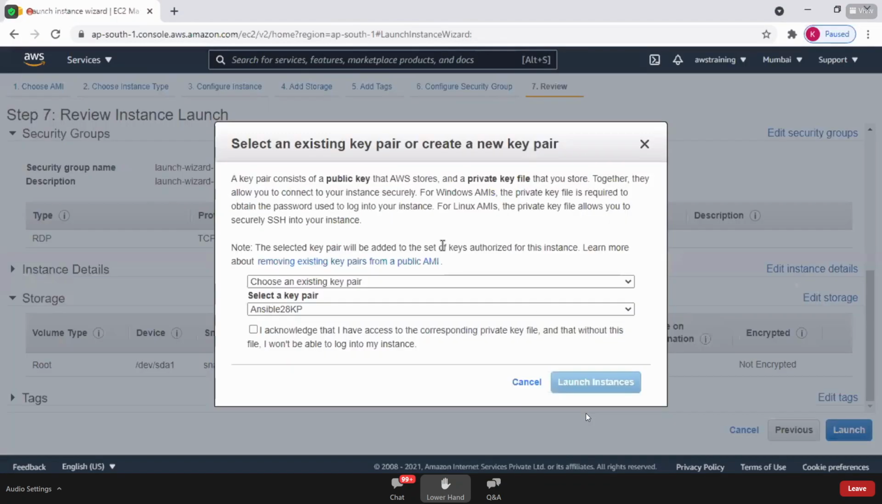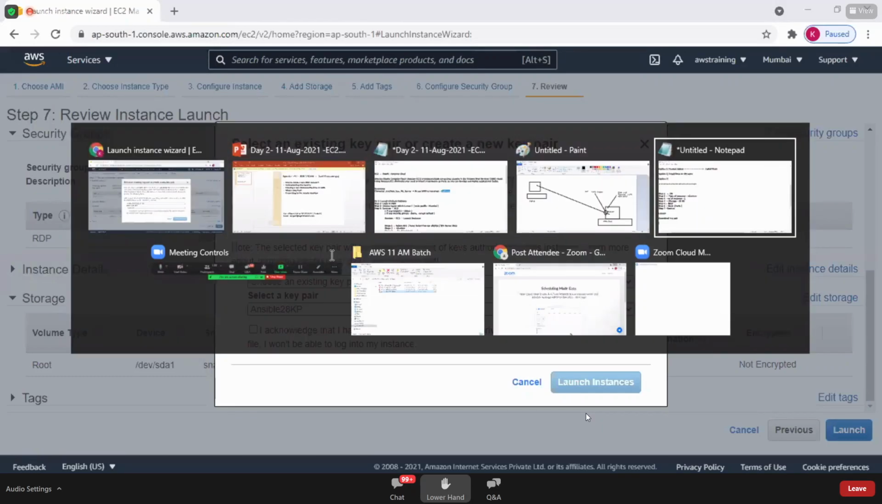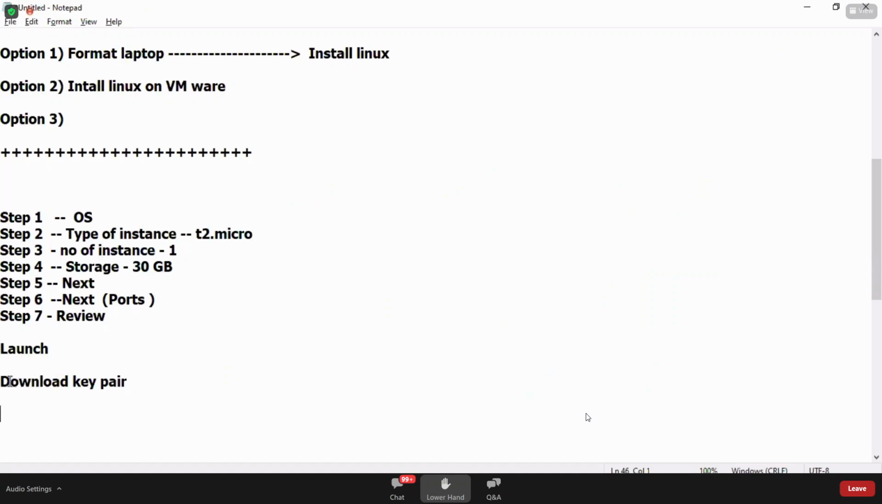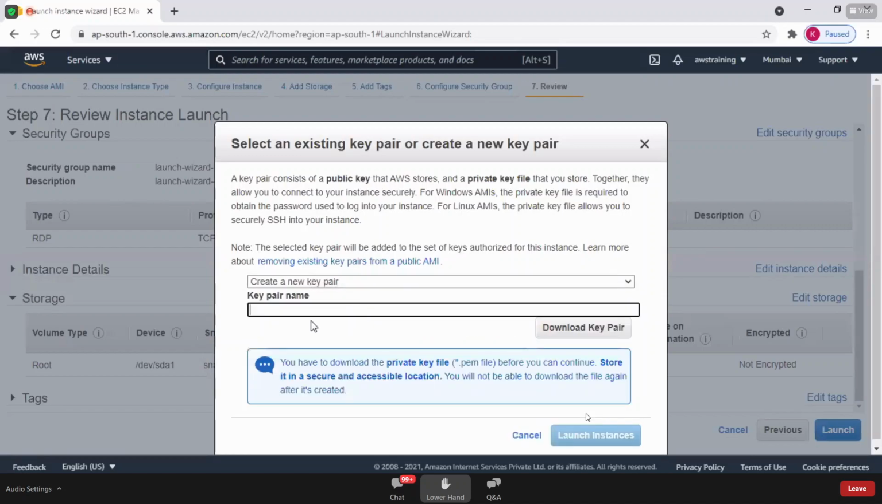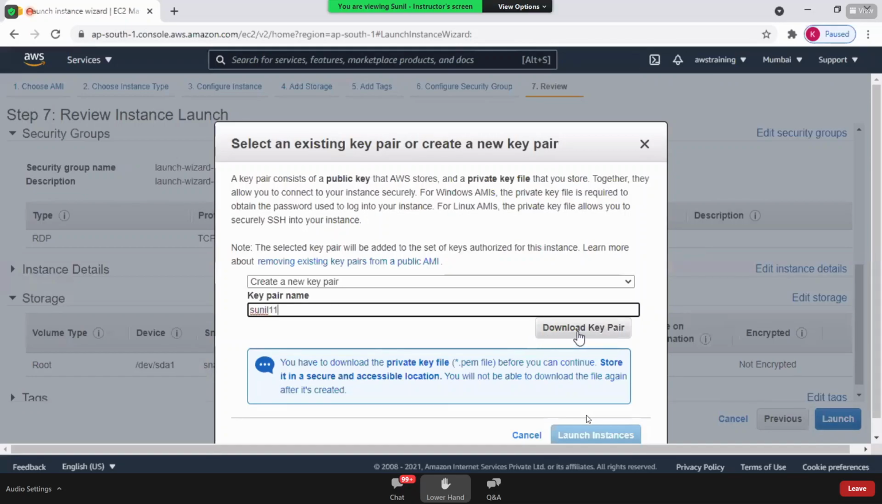When I click on launch, please observe: select an existing KeyPair or create a new KeyPair. As expected, it is asking you to select an existing KeyPair or create a new one. So go ahead and create a new KeyPair. What is a KeyPair? I'll explain later. KeyPair name can be anything. For example, I'm naming it with my name, Sunil, and today's date, 11. Any name is fine. So Sunil 11 is the name of the key pair, and you have to download it.